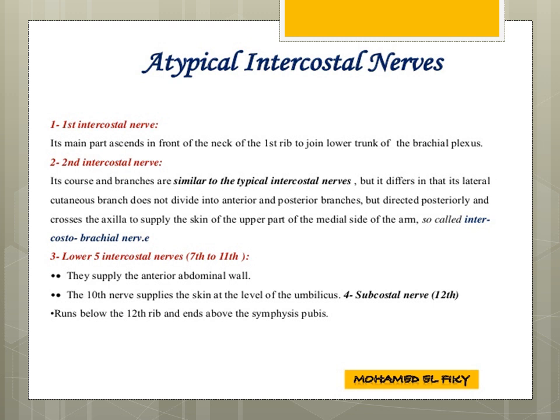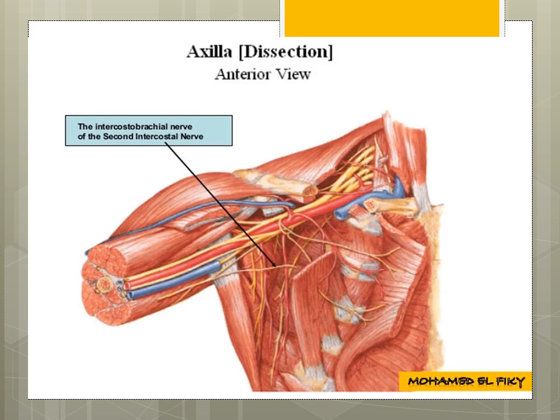The lower 5 intercostal nerves, from the 7th to the 11th, supply the anterior abdominal wall. The 10th nerve supplies the skin at the level of the umbilicus. And the subcostal nerve, which is the 12th nerve, runs below the 12th rib and ends above the pubic symphysis. So this is the picture of the axilla.